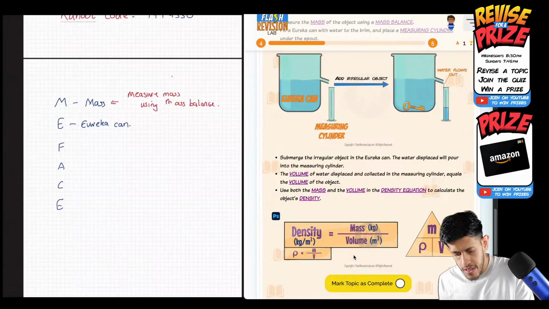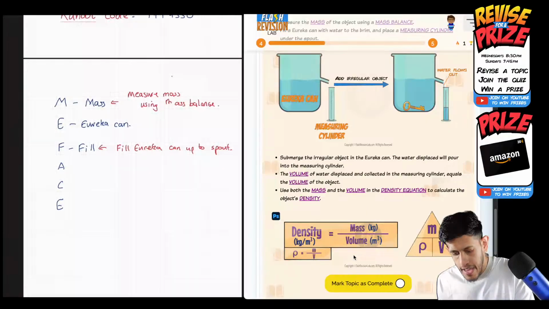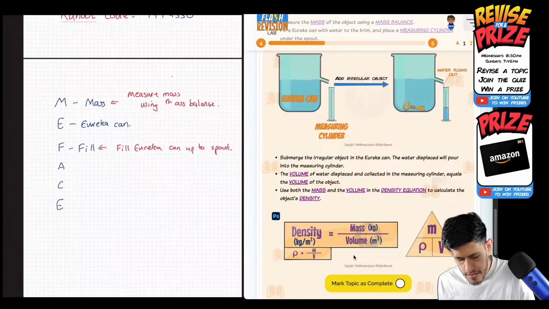So you fill, and then the next one is F for fill, because we want to fill the Eureka can. Fill Eureka can to the spout. Remember we said up to the spout. Then A for add. This is where we add the object into the Eureka can. So submerge it in the Eureka can. So add object to Eureka can.